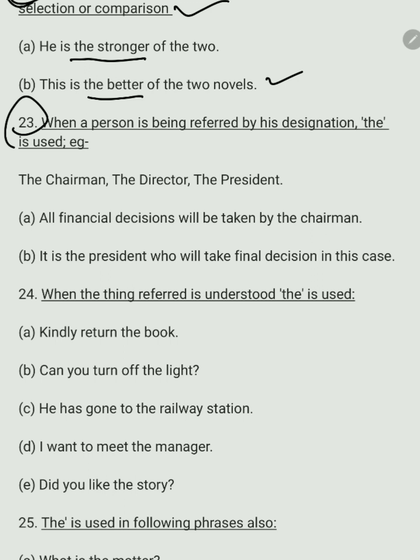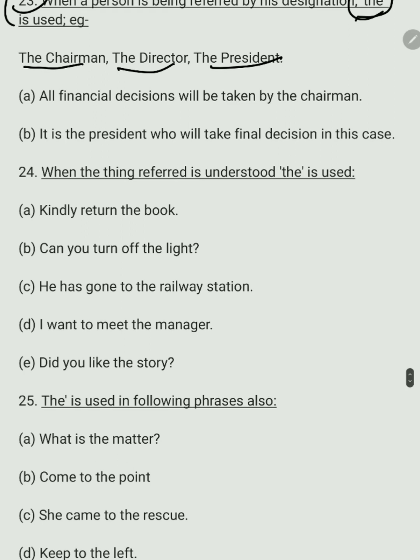The next rule, when a person is being referred to by his designation, the is used. Like, for example, the chairman, the director, the president. Let's see some examples of these words. All financial decisions will be taken by the chairman. It is the president who will take the final decision in this case.